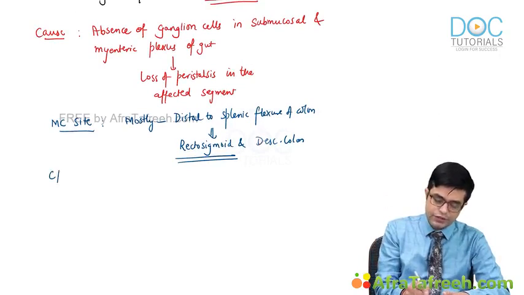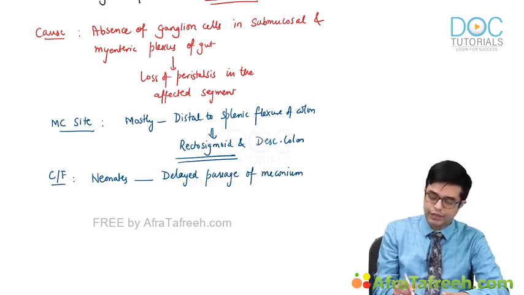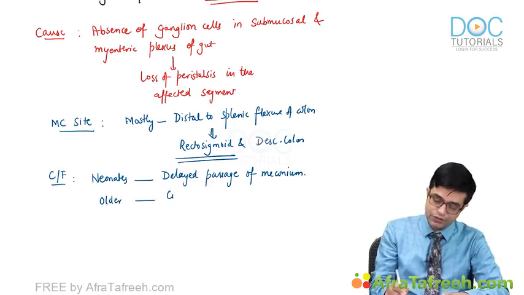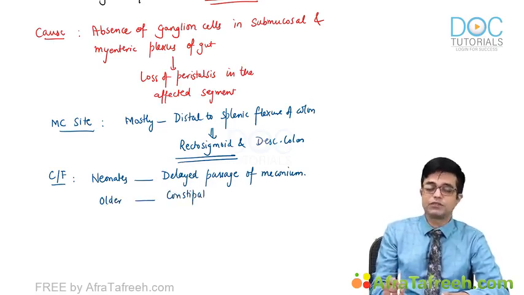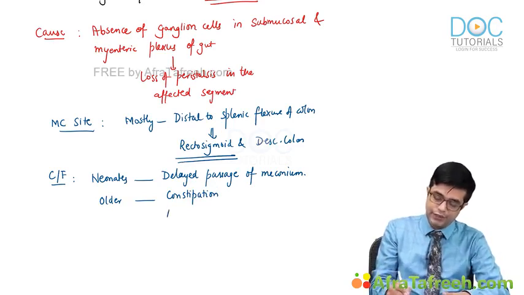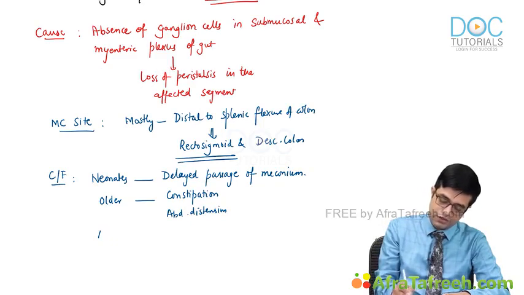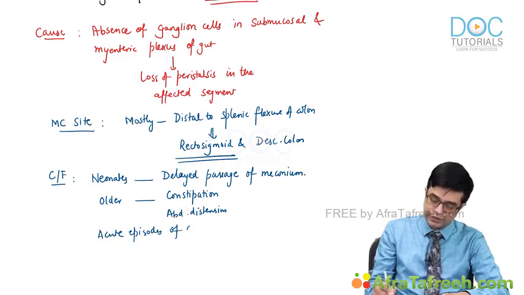What are the clinical features? In the neonatal period, they can present with delayed passage of meconium. So there will be delayed passage of meconium in the newborns. In older children, beyond the neonatal period, you will find constipation. The child will be passing stool after a gap of 5, 7, 10 days. That kind of constipation. They will develop abdominal distension, and there can be acute episodes of obstruction-like features, which can even perforate as a complication.